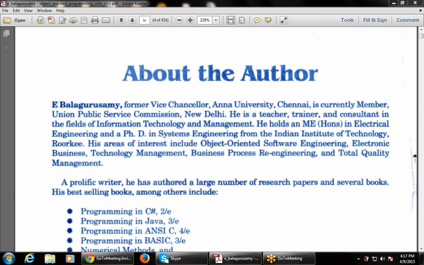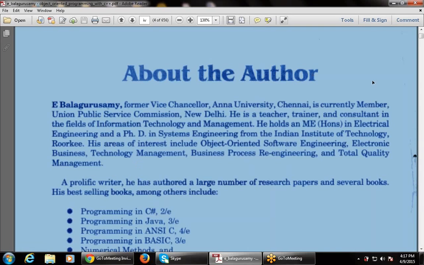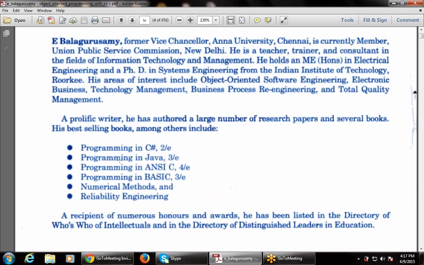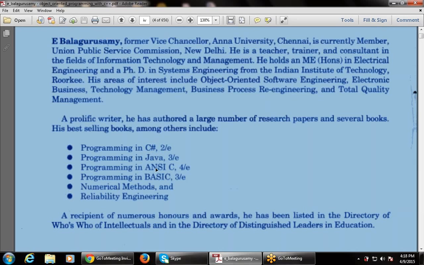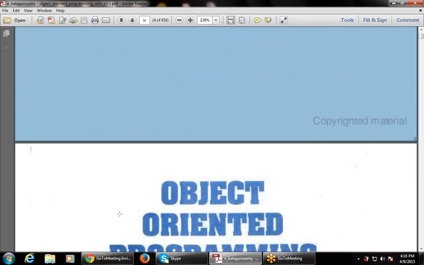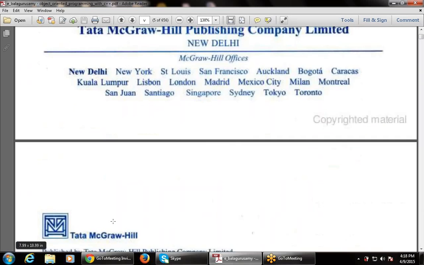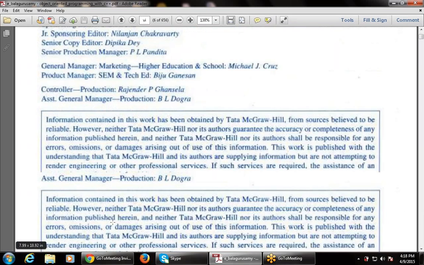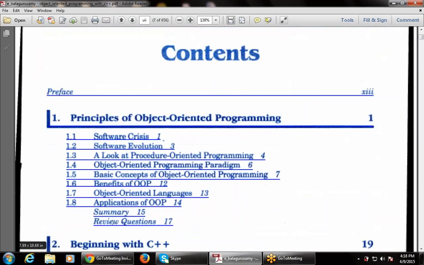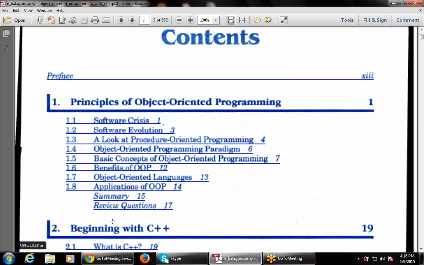He is a prolific writer who has also written Programming in C Sharp, which is an advanced part of C++, then Java, then C, which we have studied, that is basic, then numerical methods and reliability programming. This is the fourth edition, and this is the price of the book.